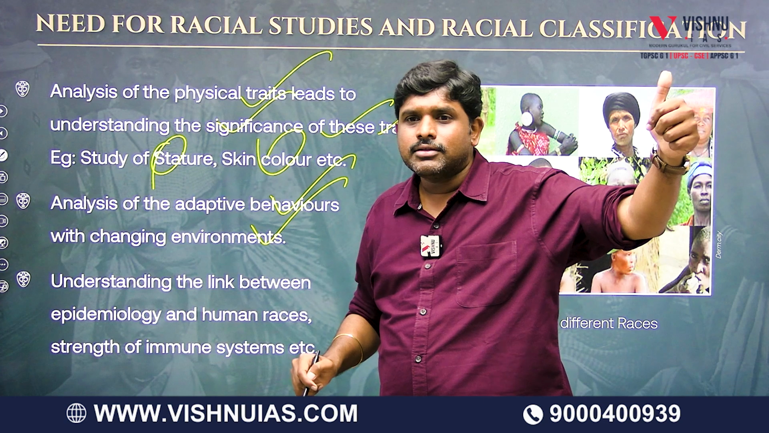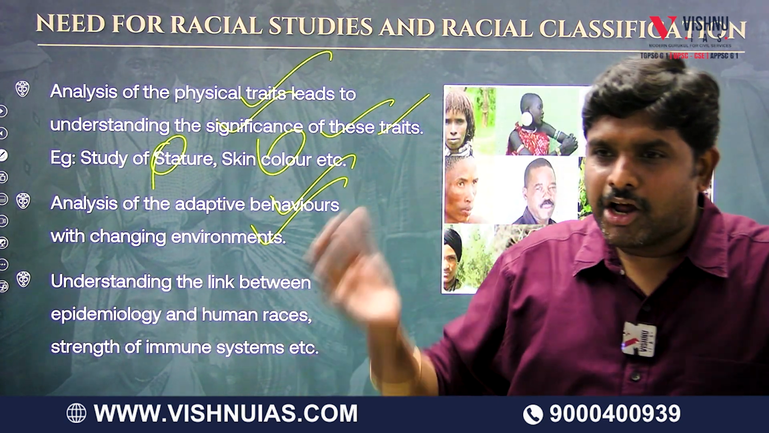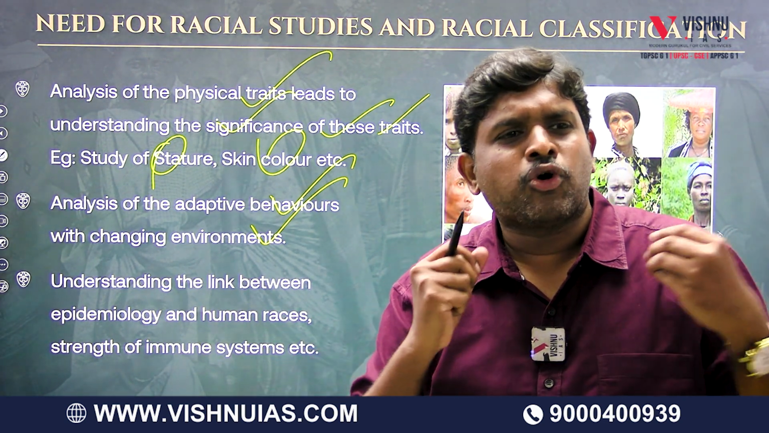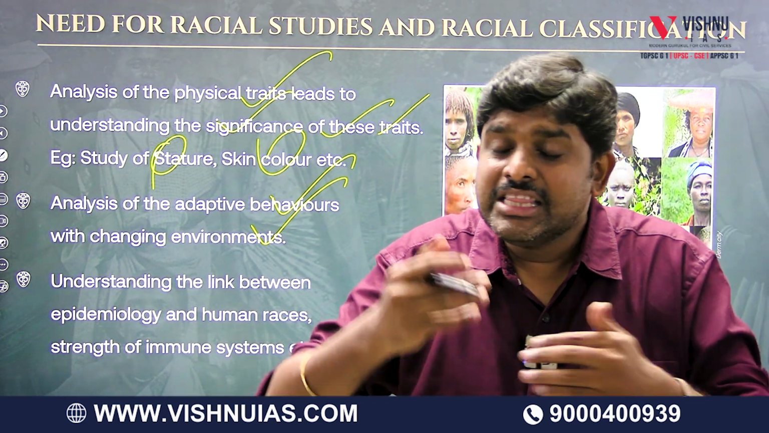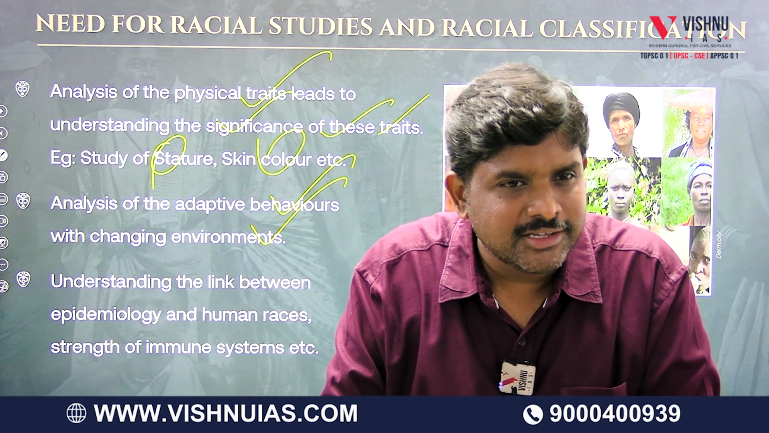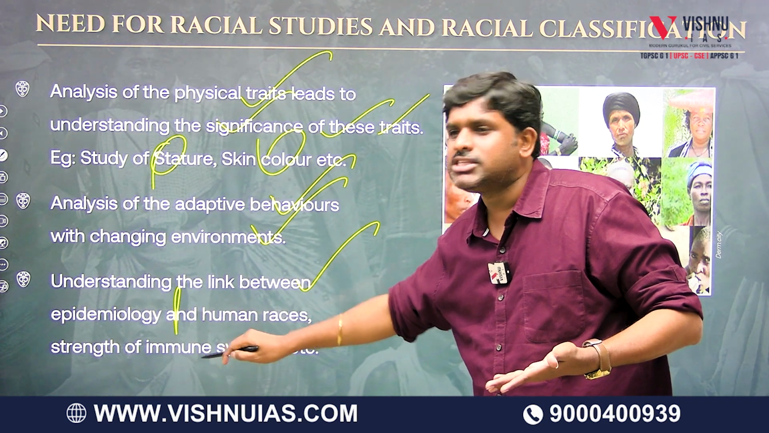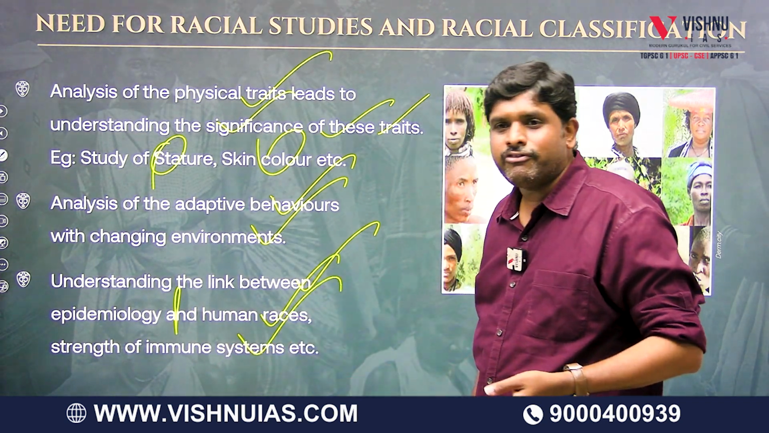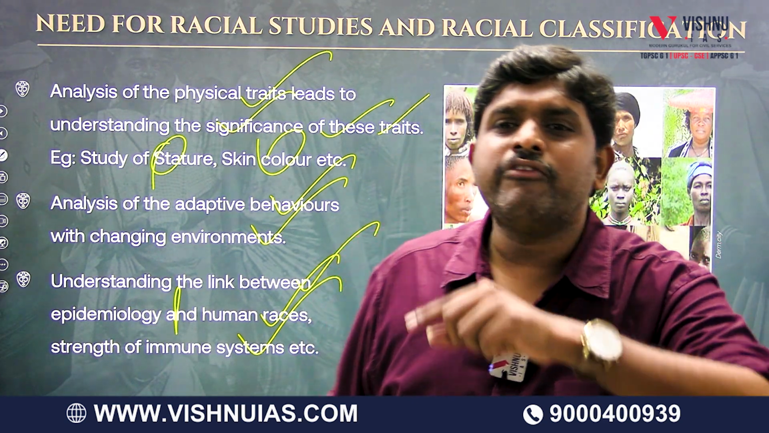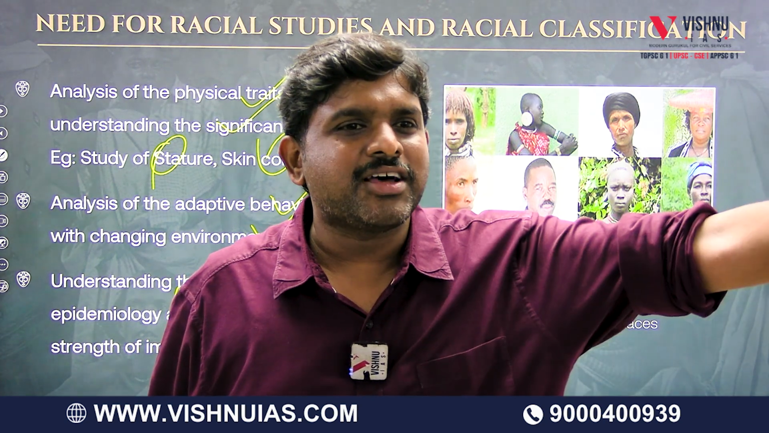Jarawas, what did they adapt? They adapted to COVID, because of which they became so strong that COVID is nothing before them. So in this way we can understand when we classify the people based upon their biologies, understanding the link between epidemiology, meaning disease, and human races, strength of immune system. Now if I want to make any COVID vaccination, from which gene can I make it? The Jarawas' gene.